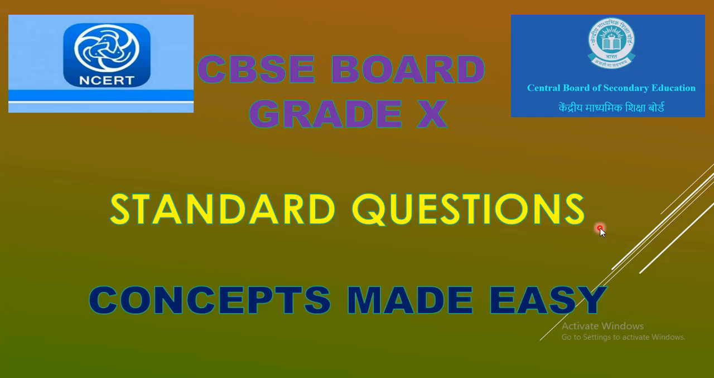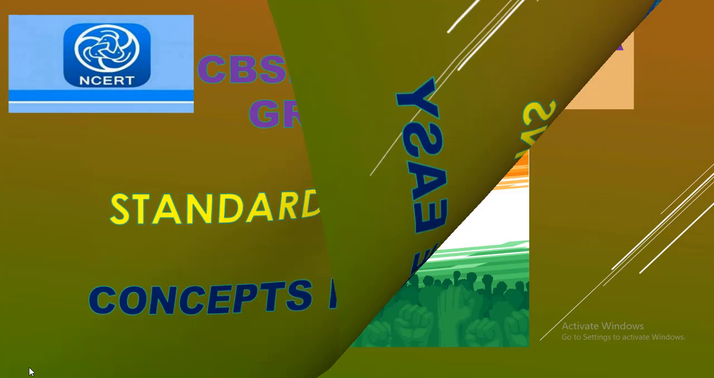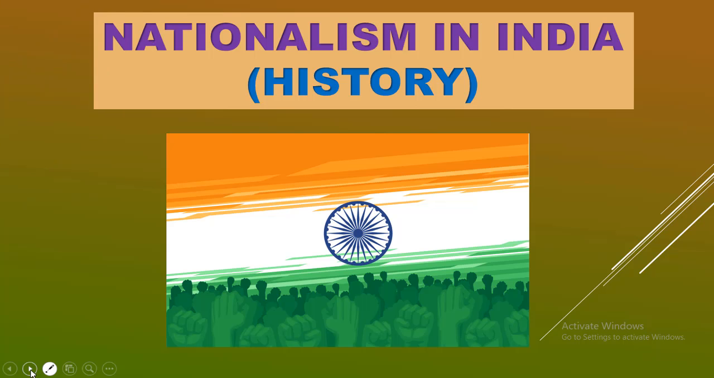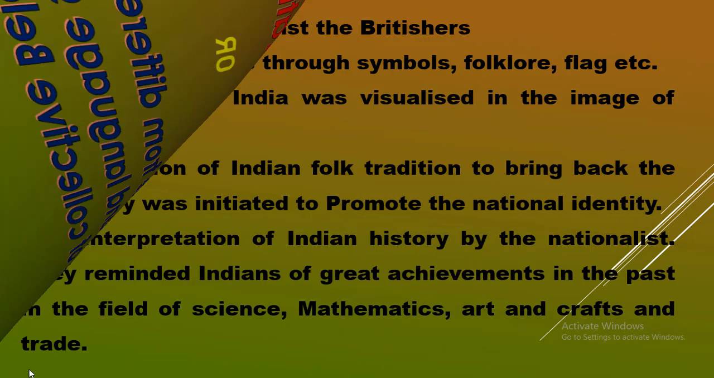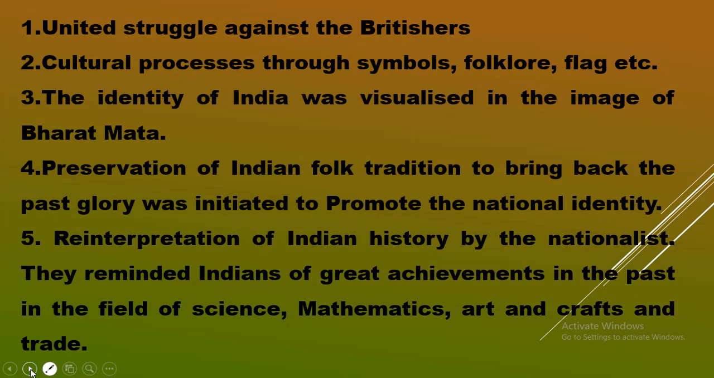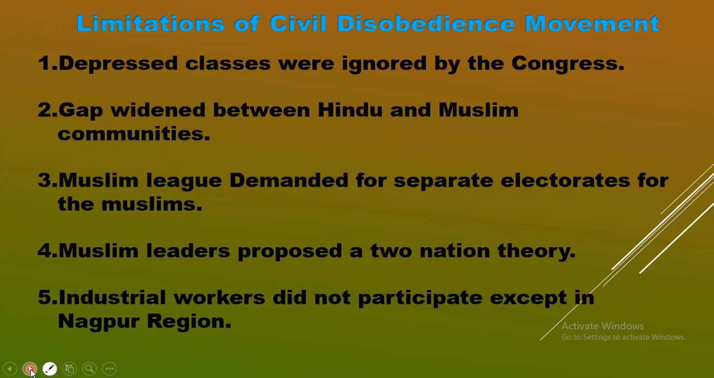Hello children, last time we learned a particular concept from the chapter Nationalism in India from history, and today in this video we will learn about a different concept, and the concept goes like this: limitations of civil disobedience movement.